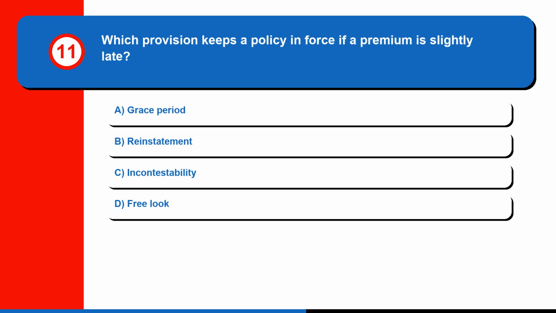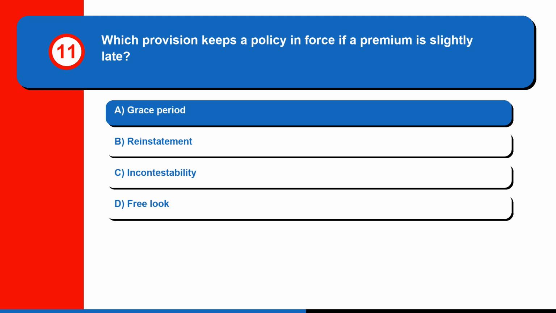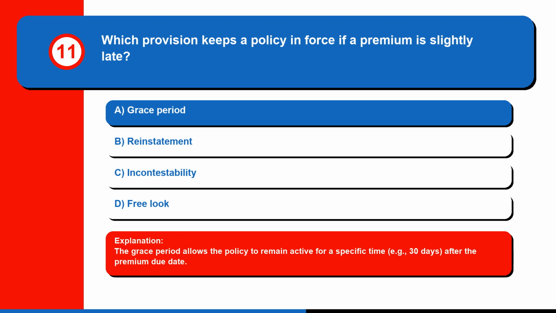Question 11. Which provision keeps a policy in force if a premium is slightly late? A. Grace period. B. Reinstatement. C. Incontestability. Or D. Free look. The correct answer is A. Grace period. The grace period allows the policy to remain active for a specific time, for example 30 days, after the premium due date.